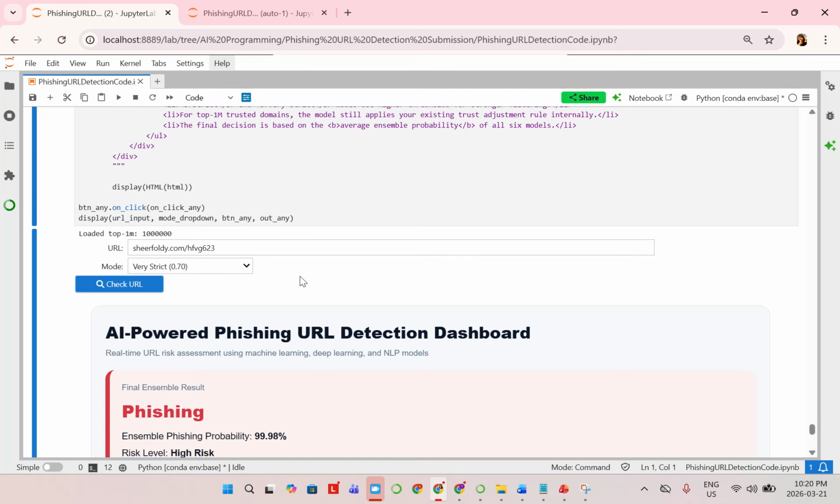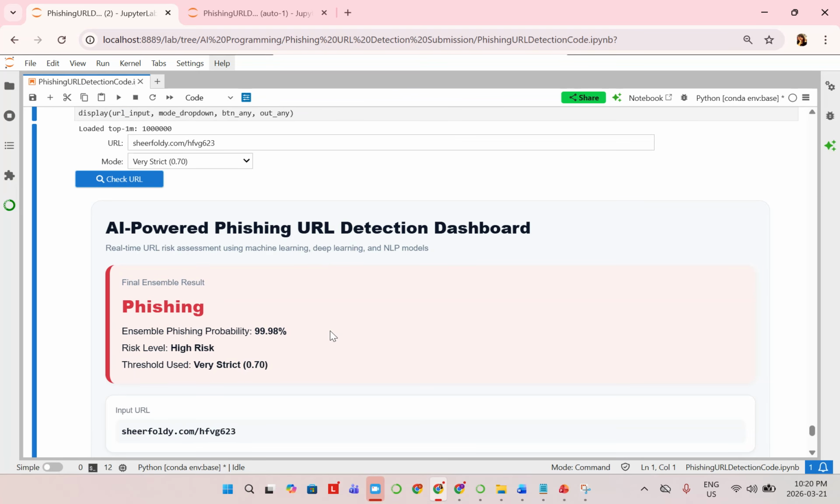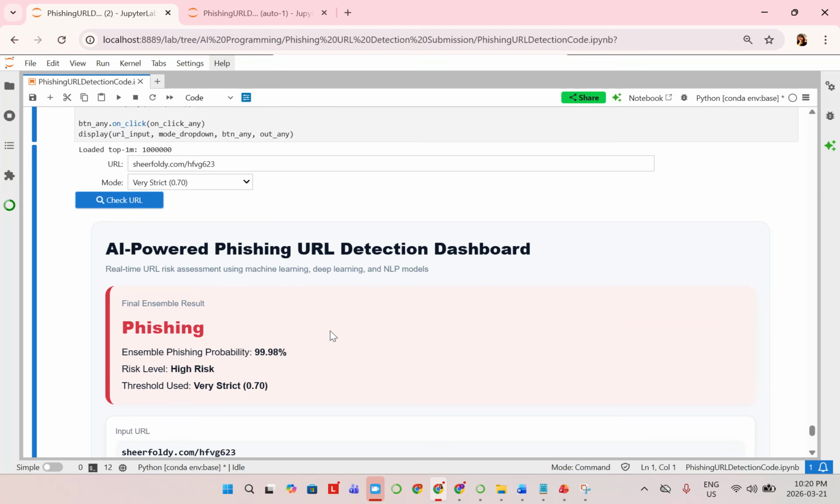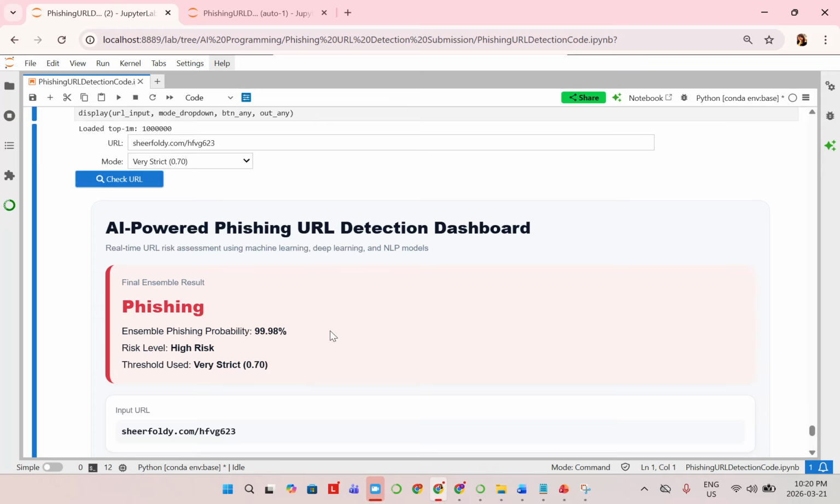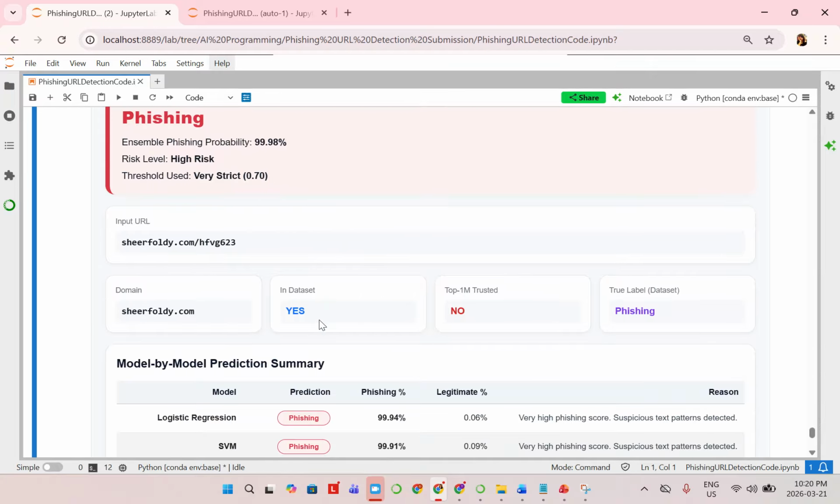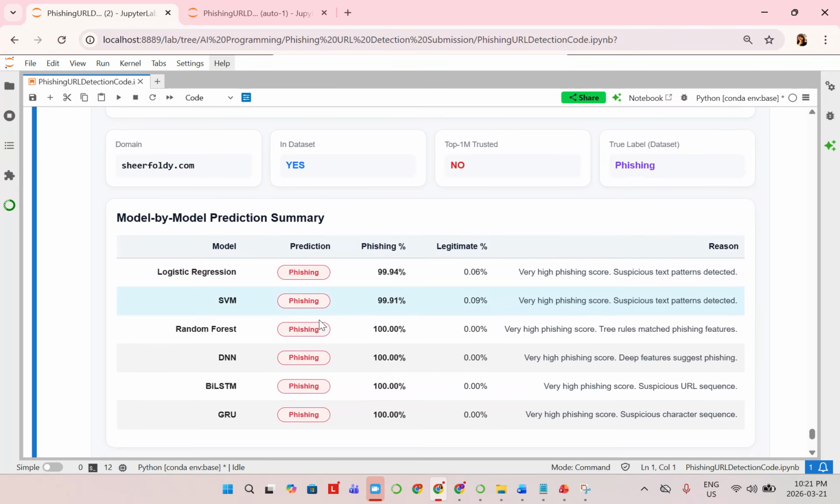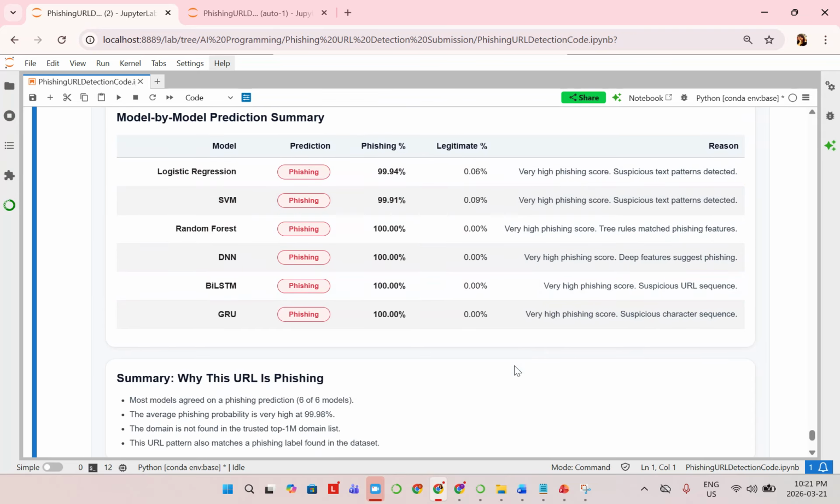The URL is analyzed using multiple machine learning and deep learning models, and the final result is generated using the ensemble approach. In this example, the URL is classified as phishing with a very high probability of 99.98%, indicating high risk. The system shows individual model predictions and explanations to help understand the final decision.